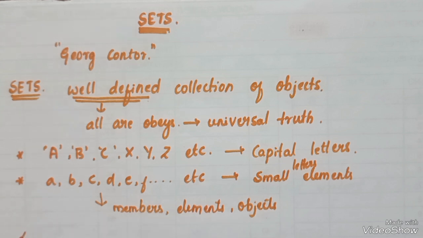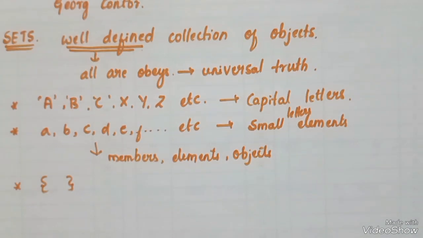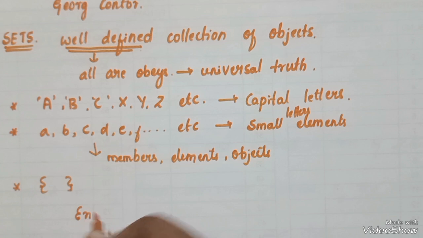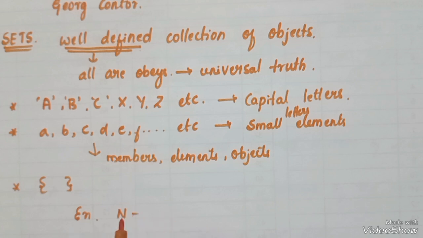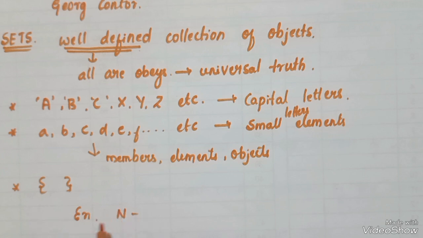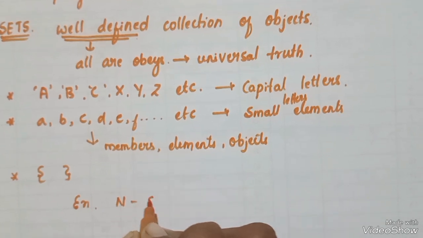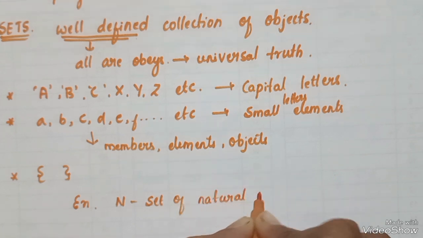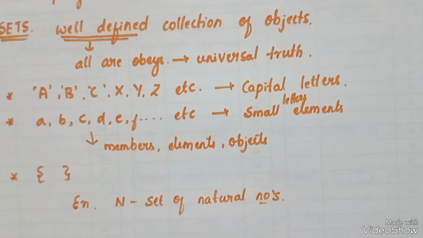Sets are usually written in flower brackets. Here consider an example. Here N is the set of natural numbers. In the number system we may give some more examples. The capital N always indicates the set of natural numbers.